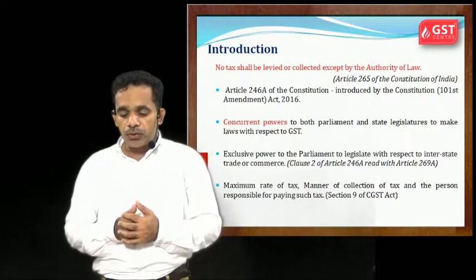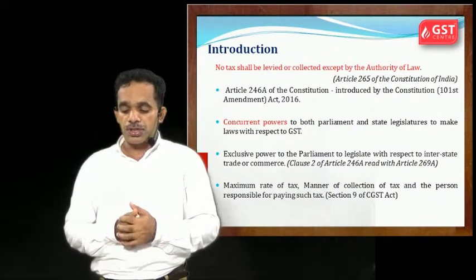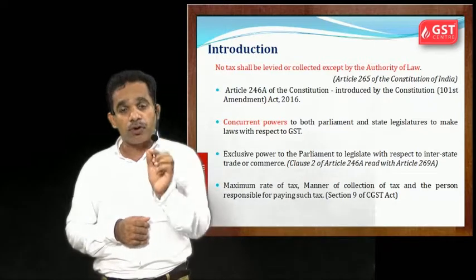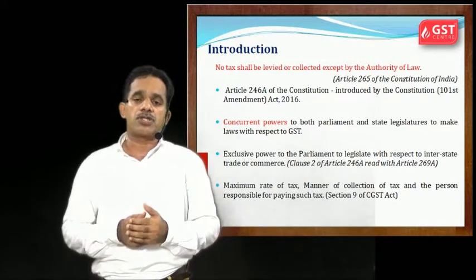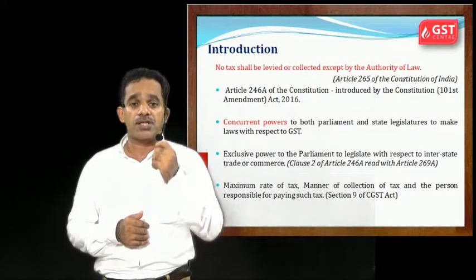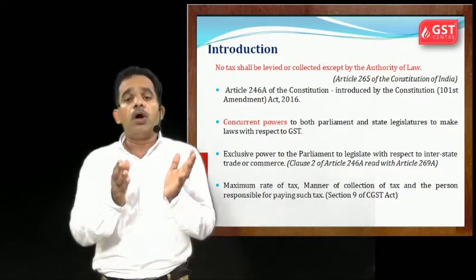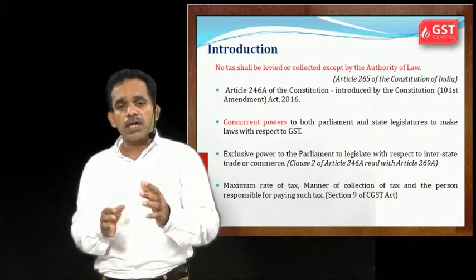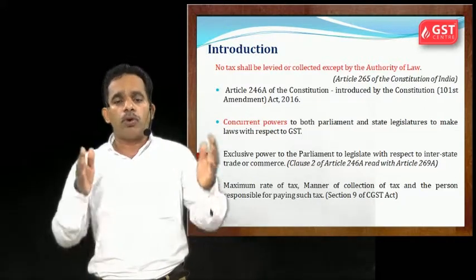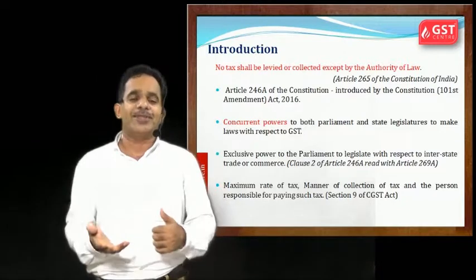Then article 246A of the Constitution was introduced. 246A of the Indian Constitution was introduced by the 101st Amendment Act 2016. And what is the purpose? It gives concurrent powers to both the central government and the state government.